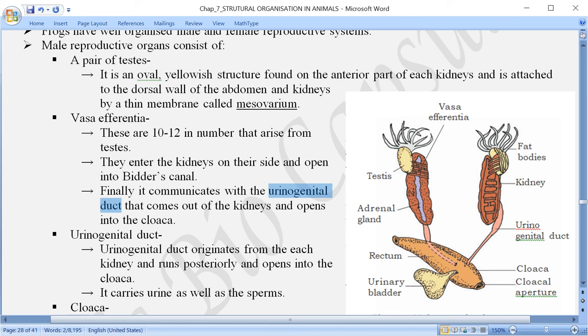Once again, what is connected to the testis? 10 to 12 vasa efferentia, which open where? In Bidder's canal. Bidder's canal opens into the urogenital duct, meaning first the ureter, and afterward when these two structures join together, it is now called the urogenital duct, which opens into the cloaca. Later on the cloaca opens to the exterior part of the body through the cloacal aperture.